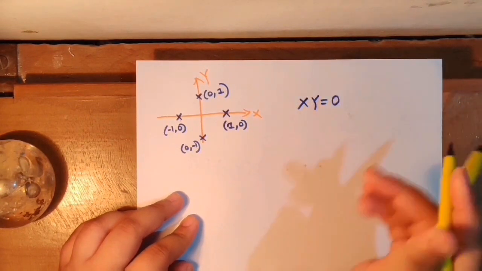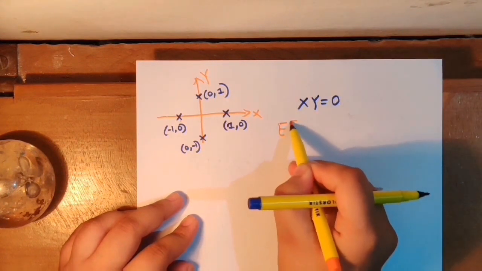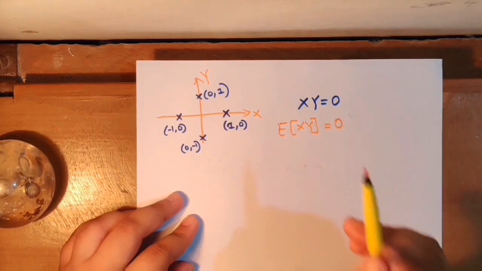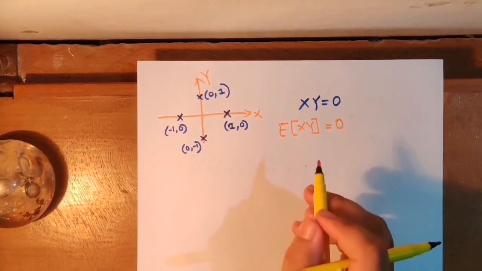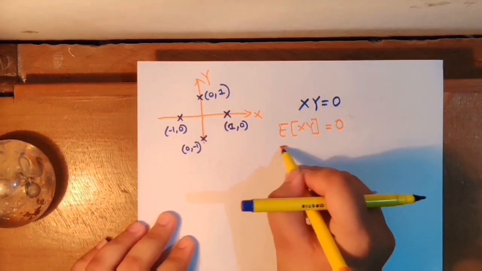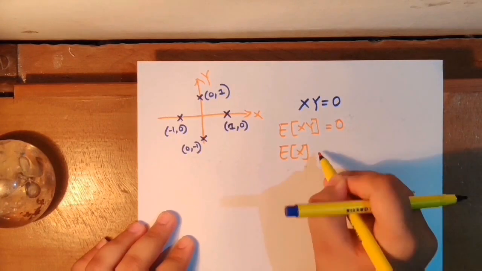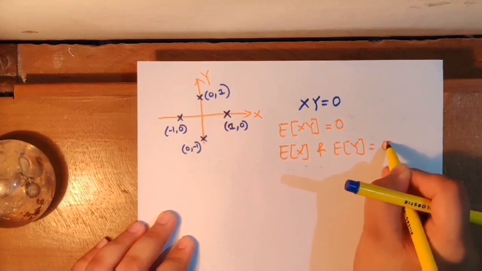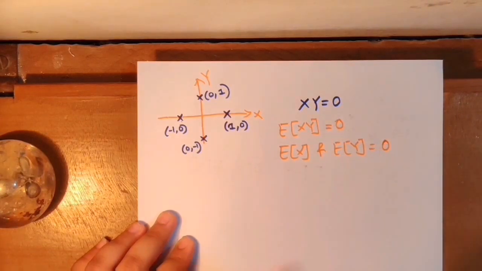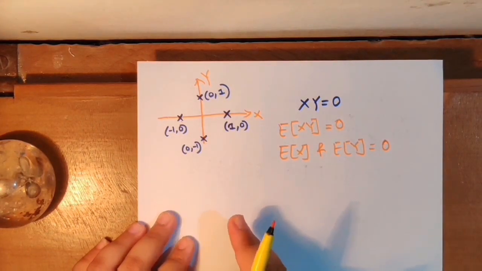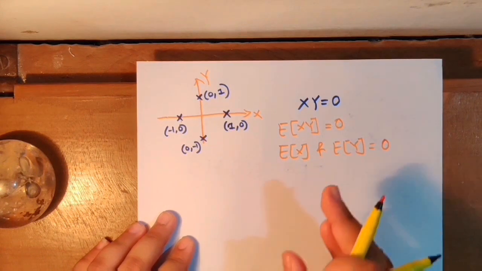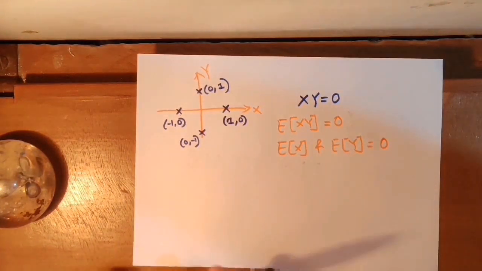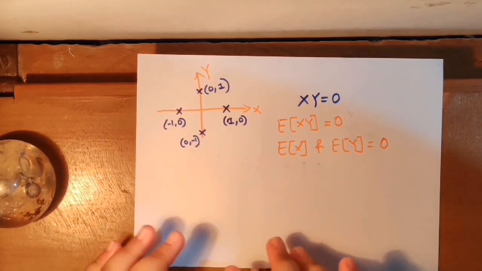So we can say that the expected value of xy will be 0. And here the expected value of x and the expected value of y are also 0. So the covariance of these two random variables will be 0, and so the correlation coefficient will also be 0. So these two random variables are uncorrelated.